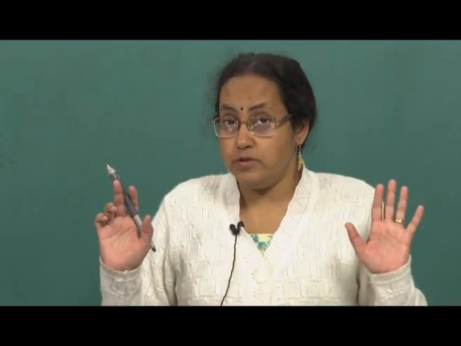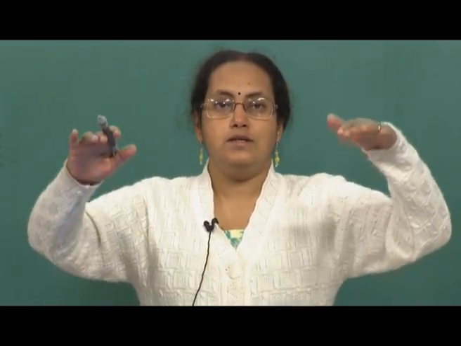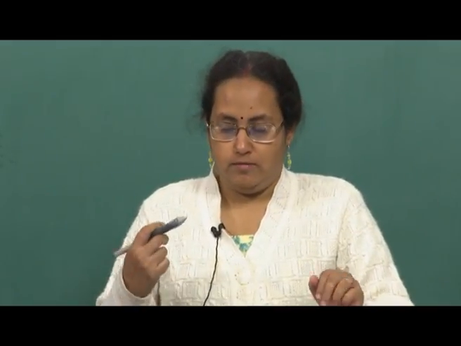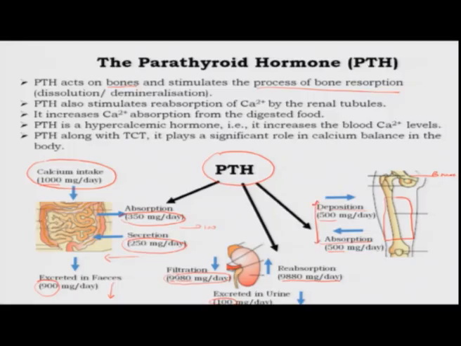So, what is the purpose of parathyroid hormone? Remember, it is sensitive to lowered calcium levels in the blood. So, it wants to increase the circulating calcium levels, so it can tap into the bone for that, right. Now, it creates an imbalance between these two processes. In the kidney, it can also stimulate the reabsorption of calcium by the renal tubules. So, what will happen? More will get reabsorbed, less will get excreted out in the urine, and the blood calcium levels will go up.